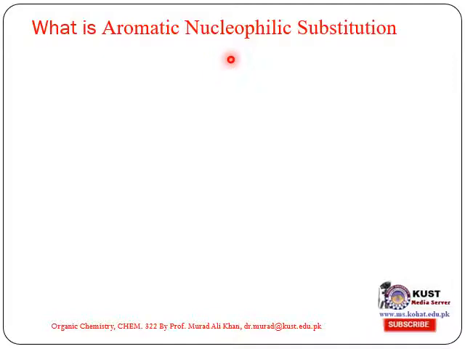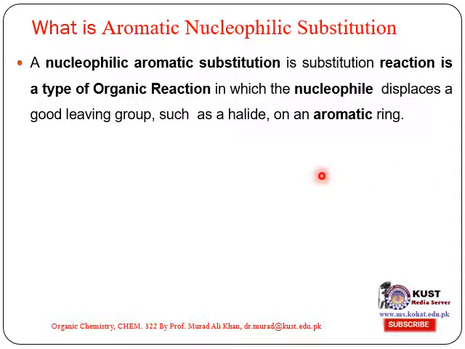What is aromatic nucleophilic substitution? Till now we were discussing nucleophilic aliphatic substitution. Now we discuss aromatic nucleophilic substitution. A nucleophilic aromatic substitution is a type of organic reaction in which the nucleophile displaces a good leaving group, such as a halide, on an aromatic ring.